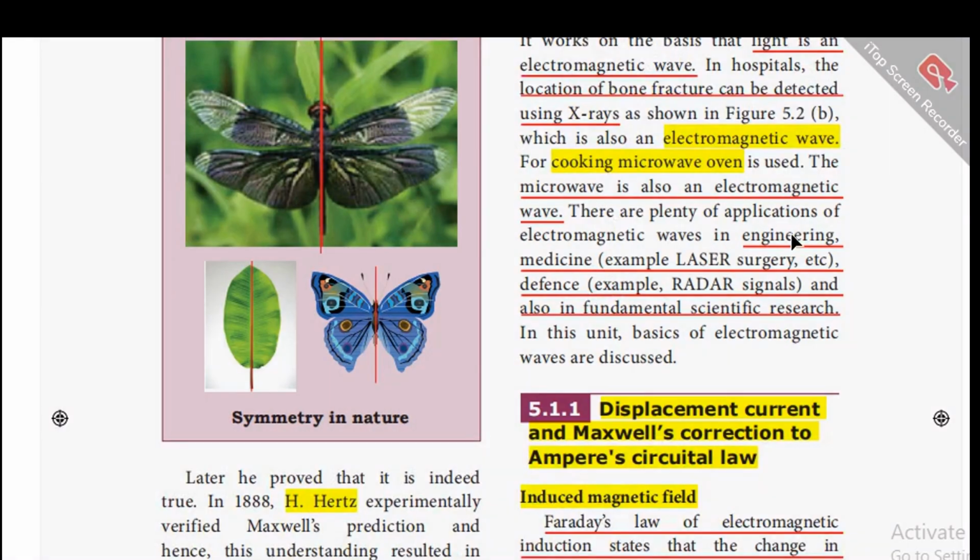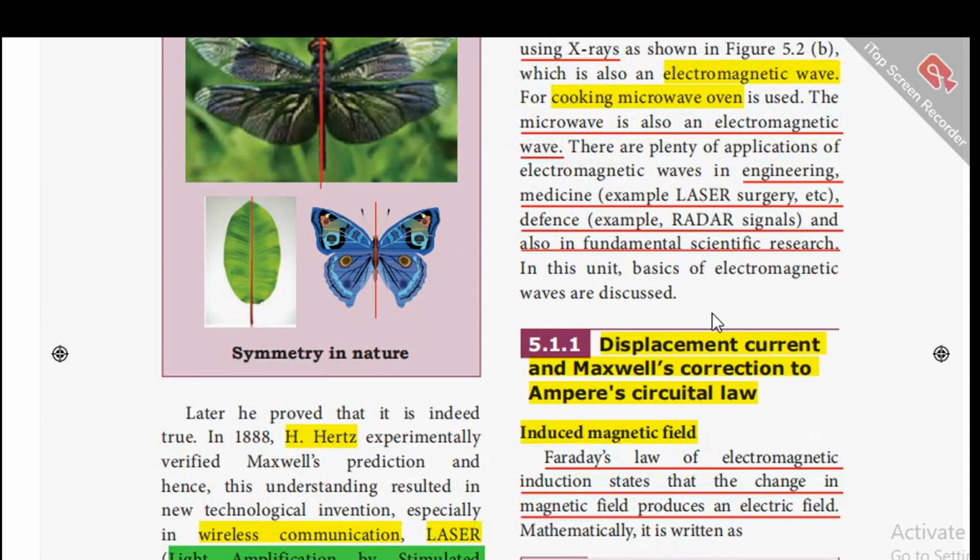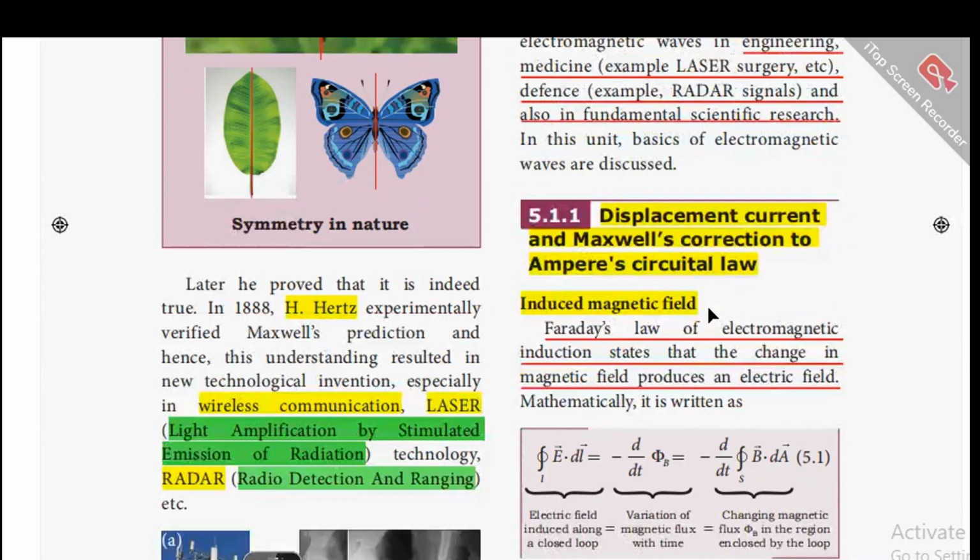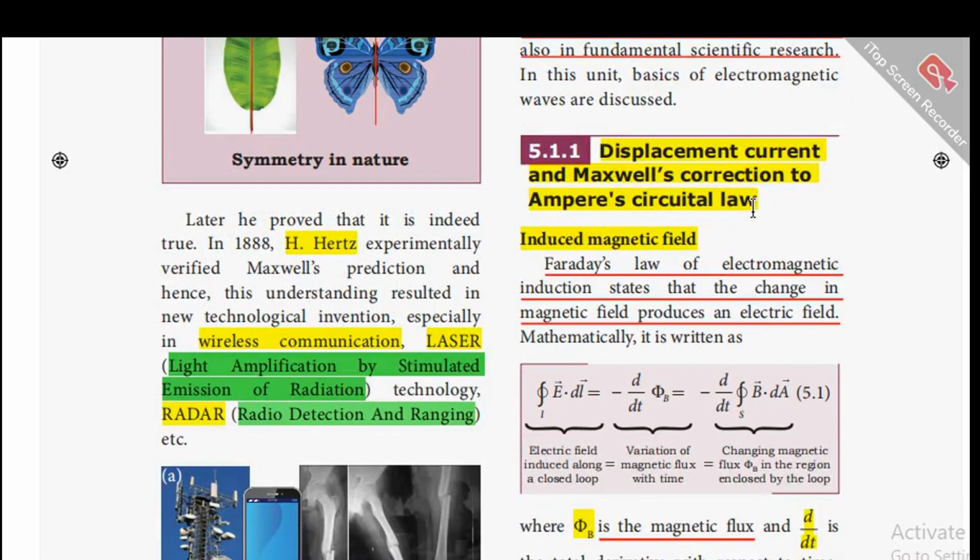There are plenty of applications of electromagnetic waves in engineering, medicine, like laser surgery, and defense, in radar signals, and also in fundamental scientific research. And in this unit, the basics of electromagnetic waves are discussed. First, let us study about the displacement current and Maxwell's correction to Ampere's circuital law.